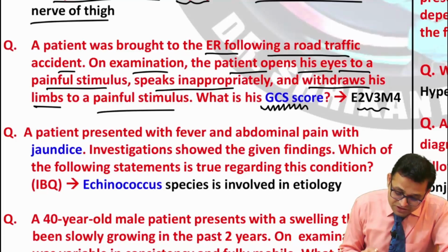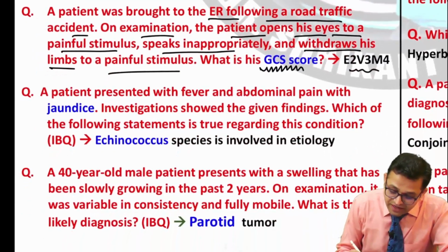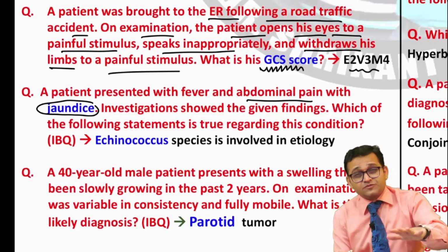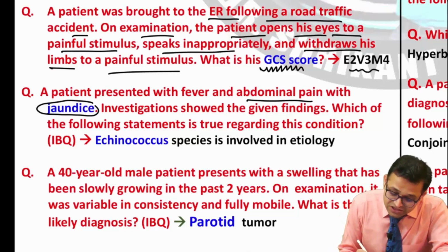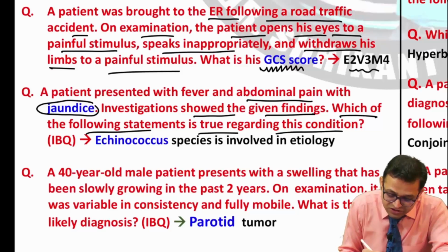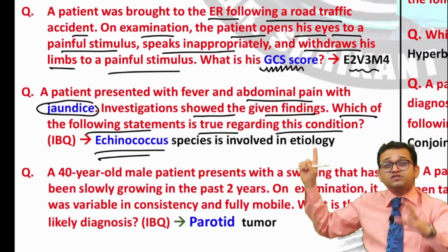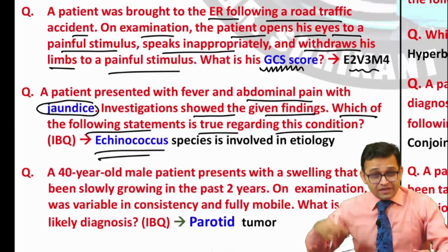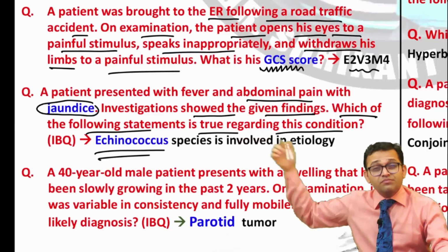Now, look, a patient presented with fever and abdominal pain with jaundice. Jaundice is a very, very important topic. You have to read all aspects related to jaundice. Investigation showed the given findings. Which of the following statements is true regarding this condition? The answer was that Echinococcus species is involved in this etiology. So Echinococcus you have to learn. Yes, it is your correlation with microbiology.